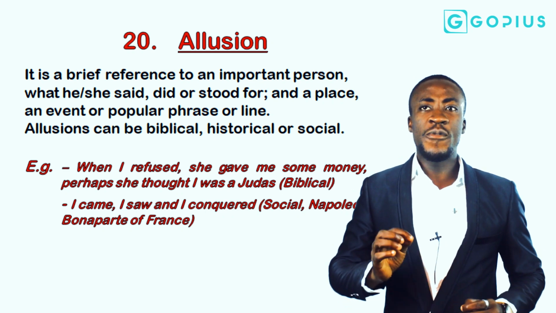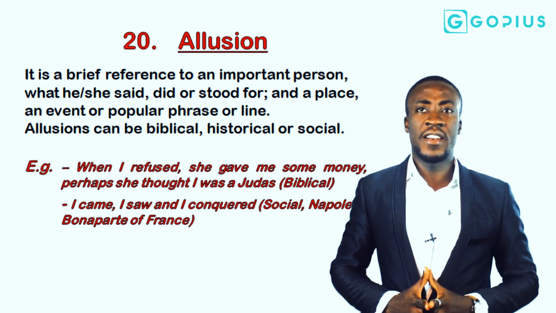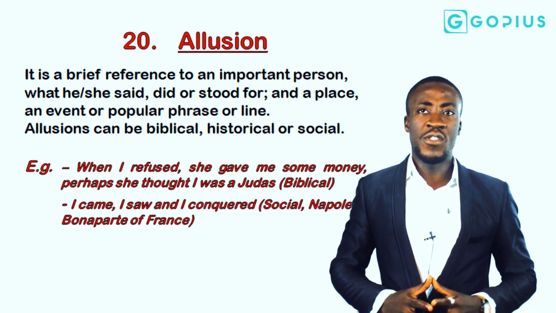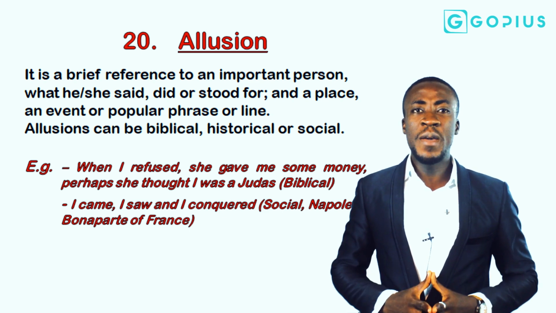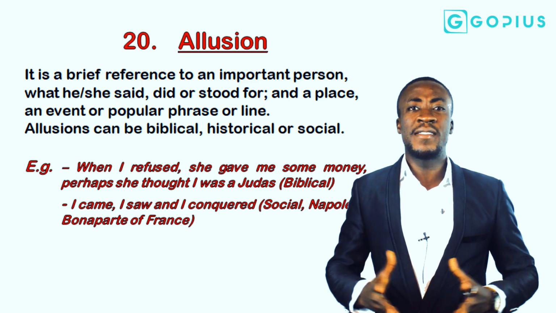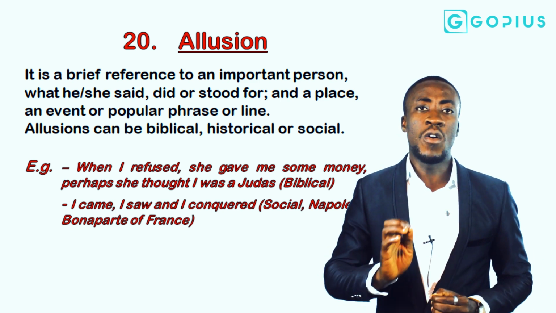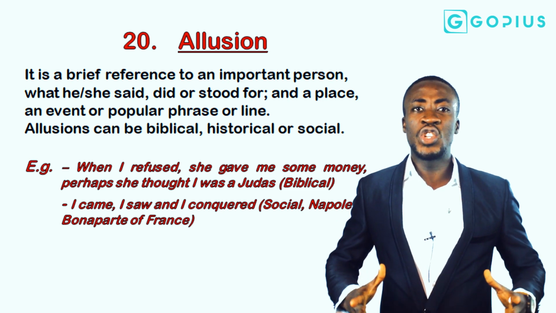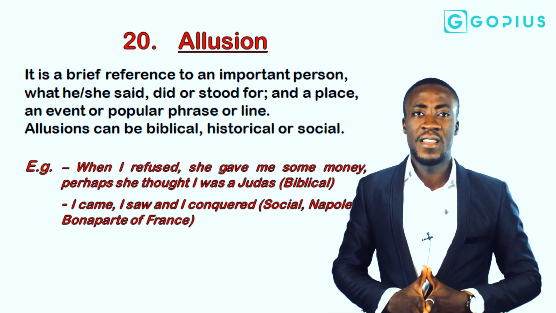It is a brief reference to an important person, what he or she said, did or stood for, and a place, an event, or a popular phrase or line. Allusion simply means making reference to things that are popular, which had obviously occurred in the past. People can make allusions or references to biblical incidents.